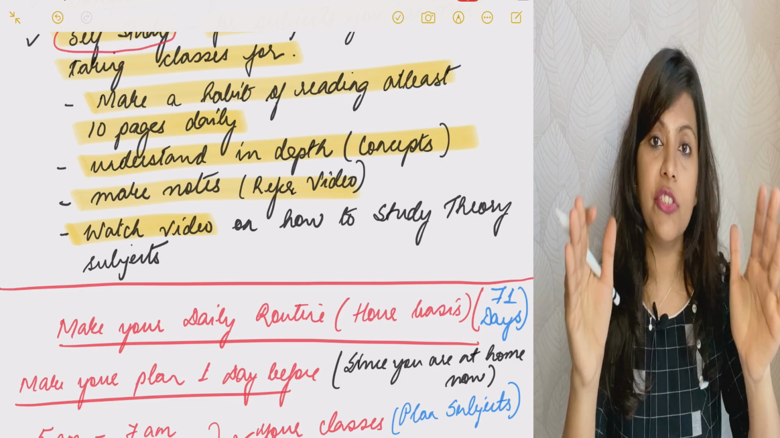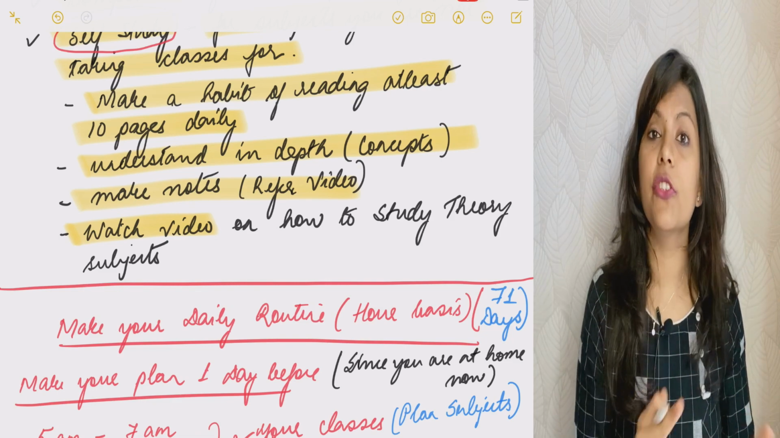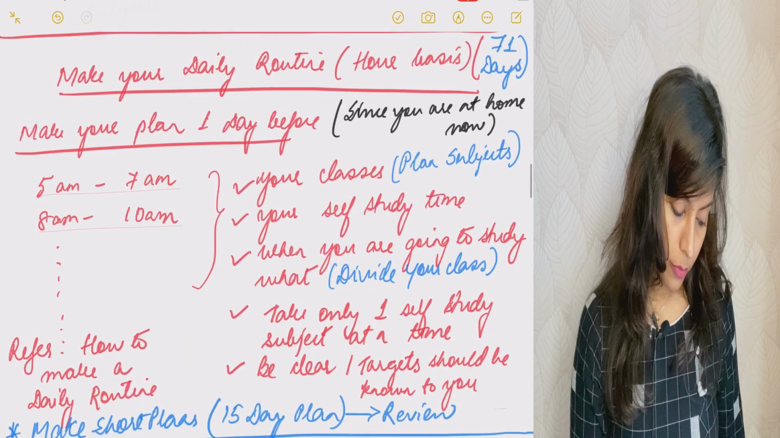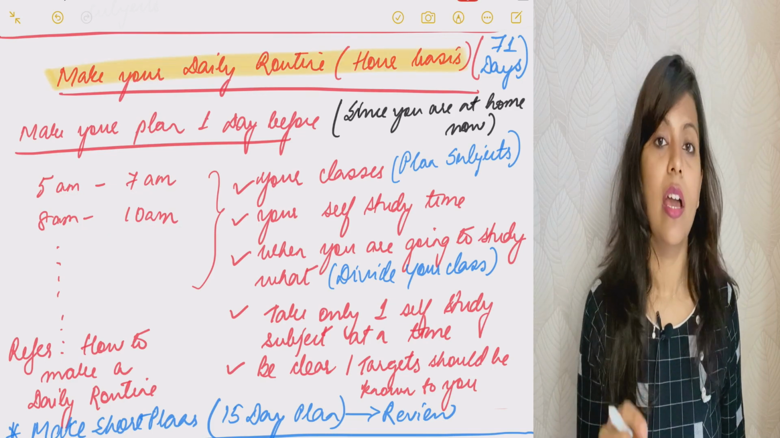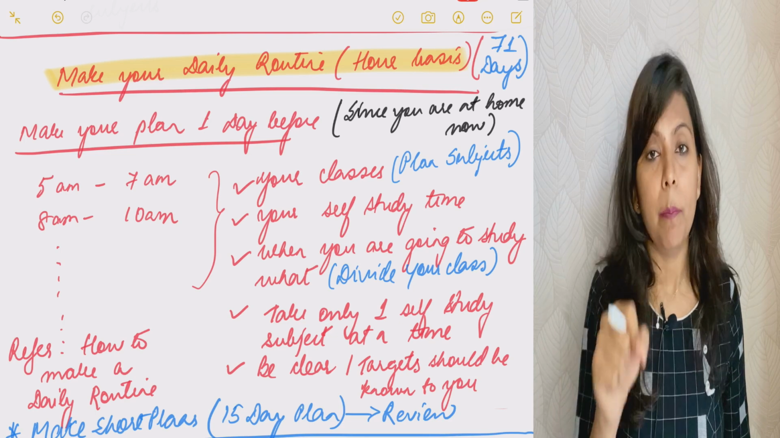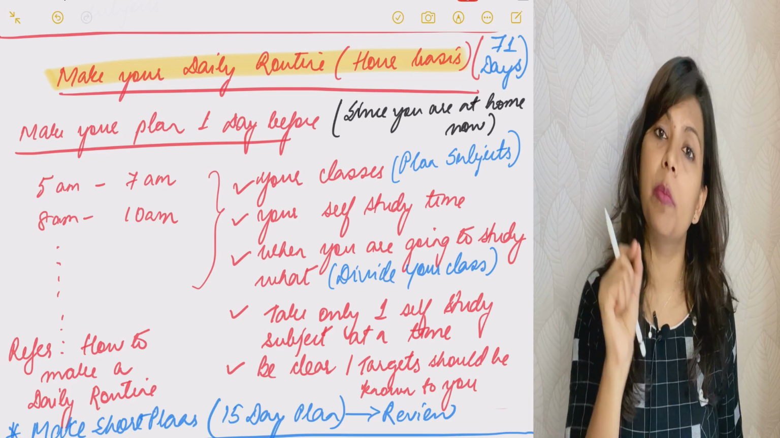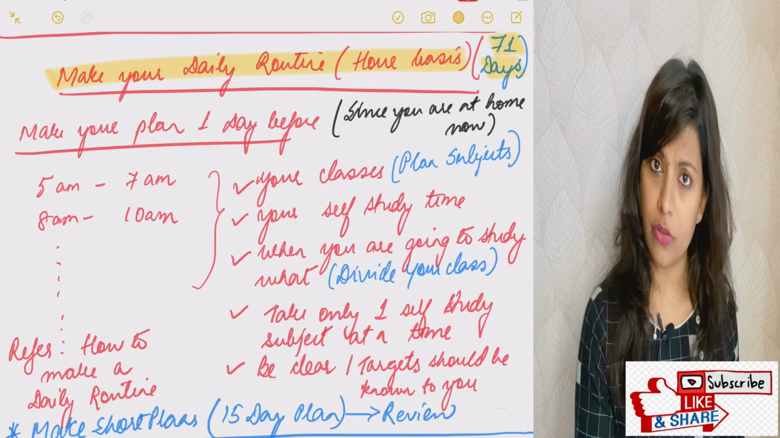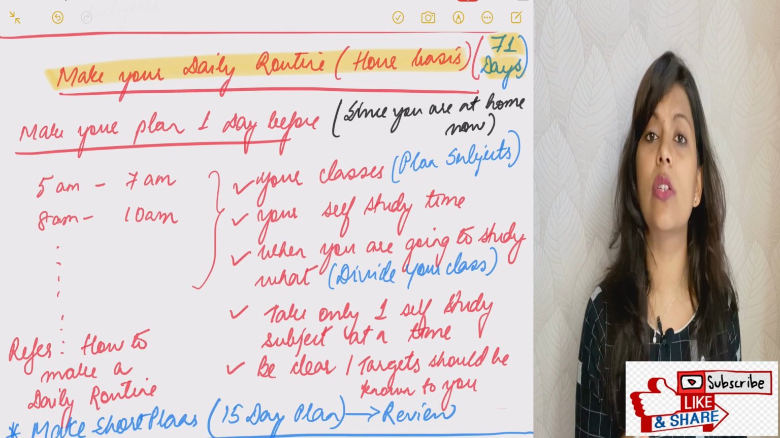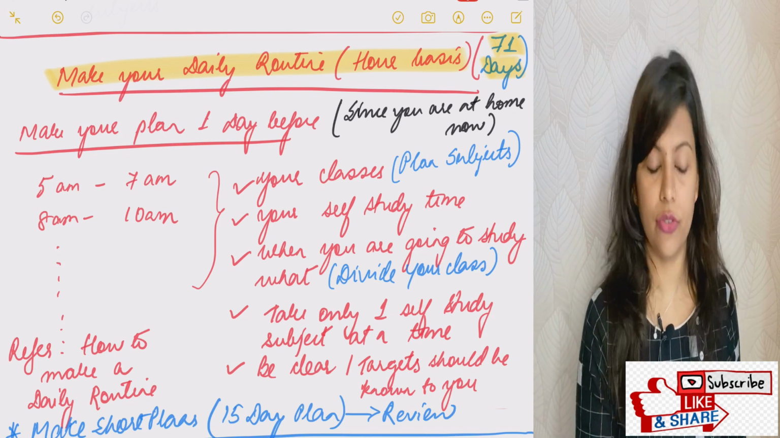You need to actually schedule everything in your day. Time to time, everything should be fixed. So make your daily routine on an hourly basis. Every hour should be planned, every chapter should be planned. By when you are going to complete your coachings and video watching should be planned, okay? So you have 71 days. See for yourself, if you cannot complete by July, try to complete by August at maximum. At least 2 months you need for revision, okay?